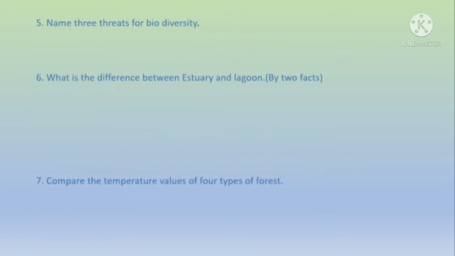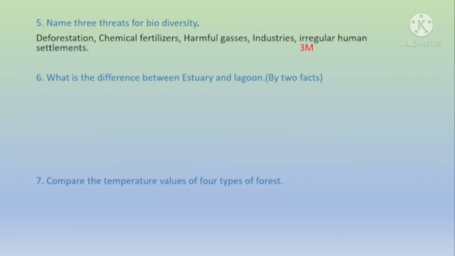Question number 5. Name 3 threats for biodiversity. Deforestation, chemical fertilizers, harmful gases, different industries, irregular human settlements. These are the threats for biodiversity.